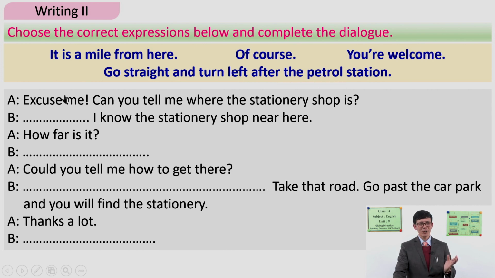Right. So now look at this conversation firstly. What do A and B talk about with each other? You have to choose the best option and make this dialogue a complete and meaningful one. Let's see, what does A ask? Excuse me, can you tell me where the stationery shop is? Now, I know the stationery shop near here. What do you think? Which option is correct?